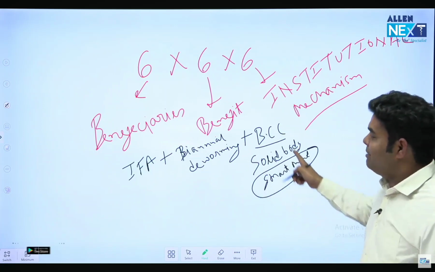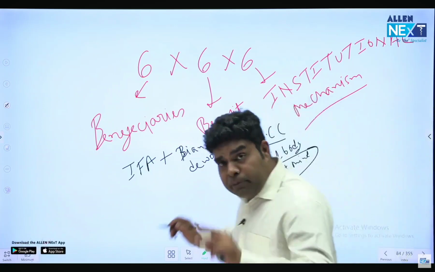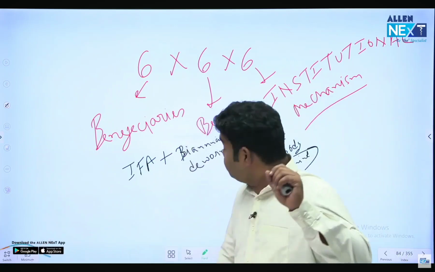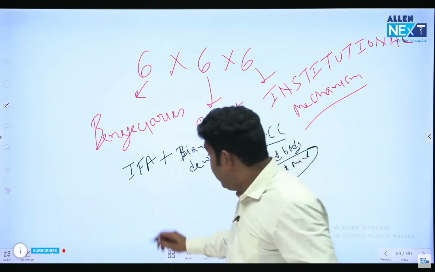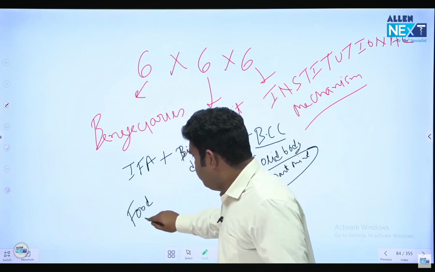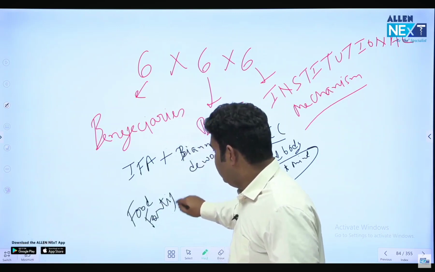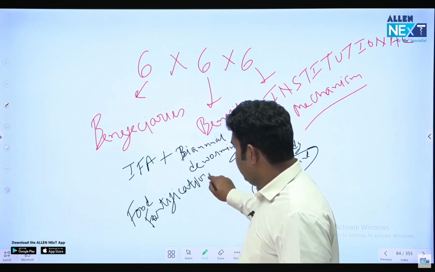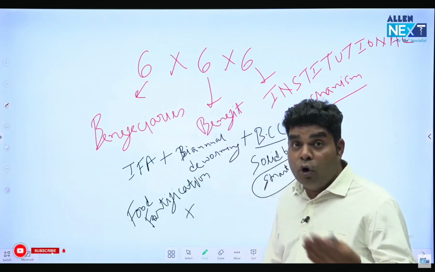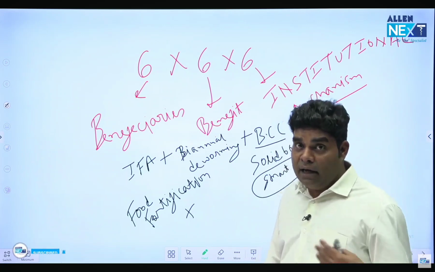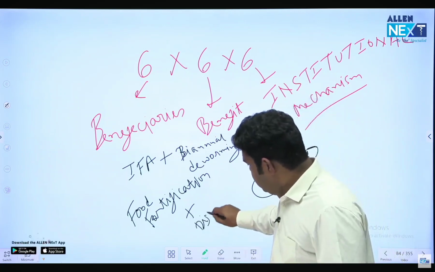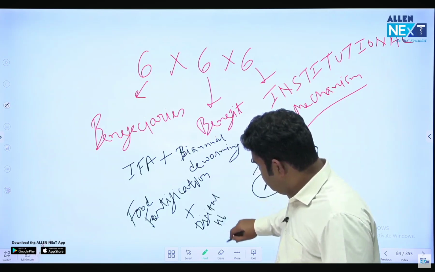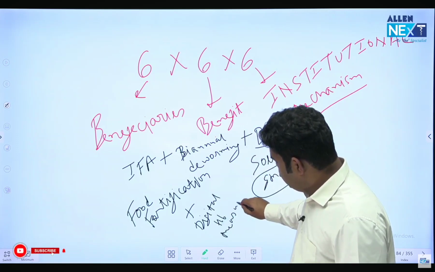So solid body, smart mind. This is BCC, the third benefit. The fourth benefit is food fortification with iron and folic acid. The fifth and last benefit is digital hemoglobin measurement and follow-up of high-risk anemia cases.